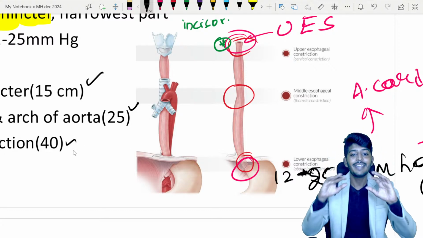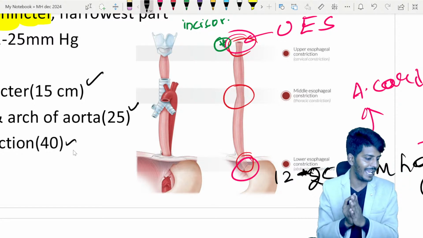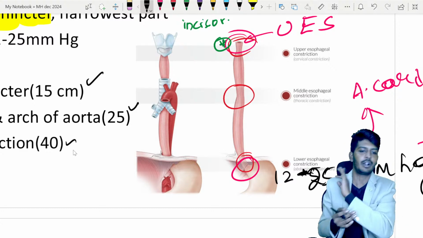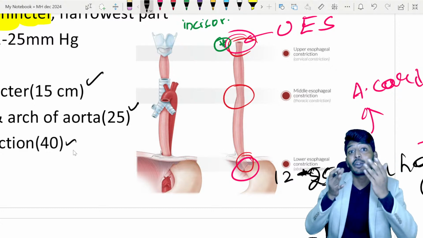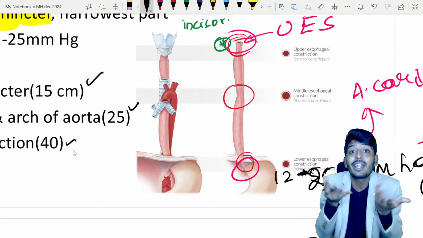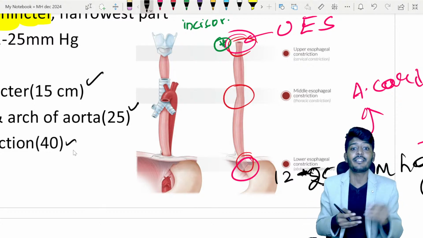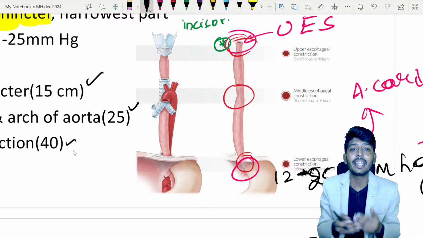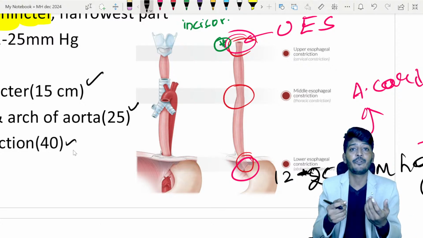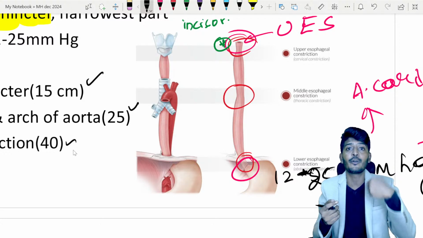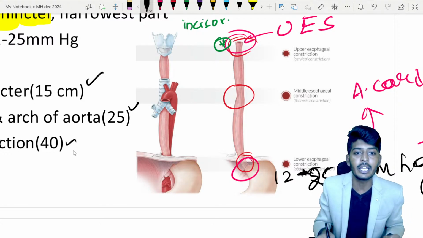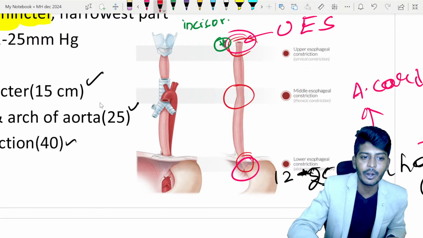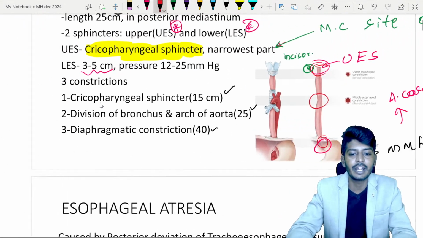Now the question comes to us, sir, everywhere we have been told the distance 15, 25, 40. But the question is, sir, what is the importance of this constriction? Remember, whenever you are doing an endoscopy, this works as a landmark for you, because based on how much distance of the endoscope has gone, we can find out which part of the esophagus we are in very easily. Okay, so that is the story of your introduction to esophagus.